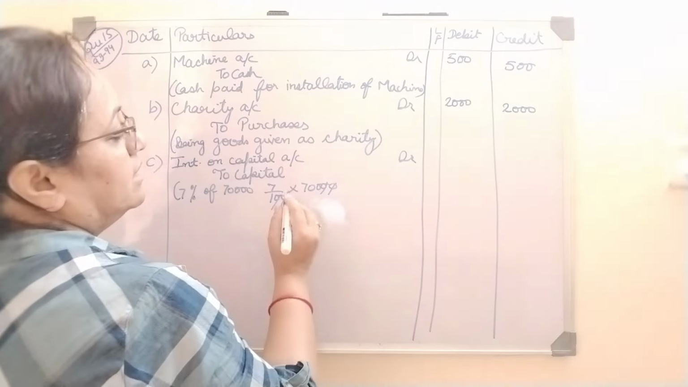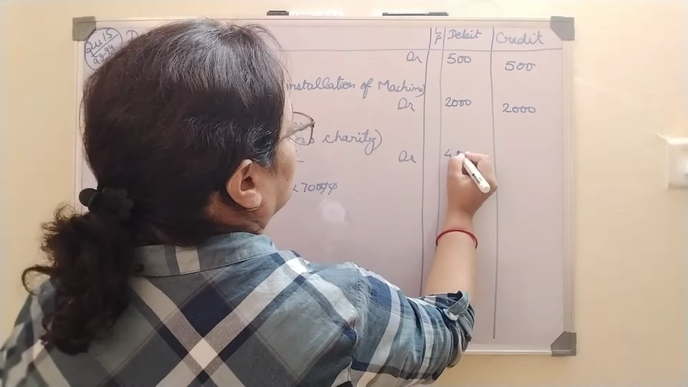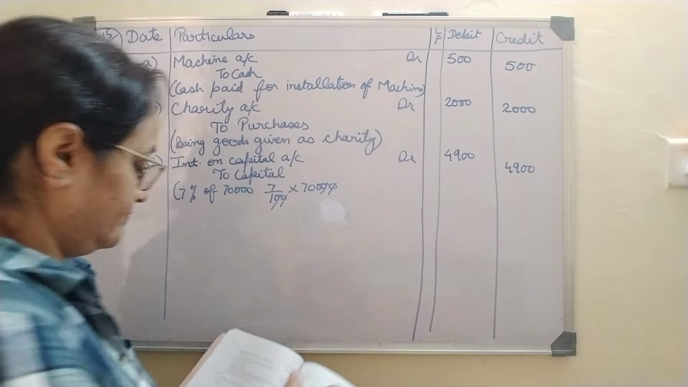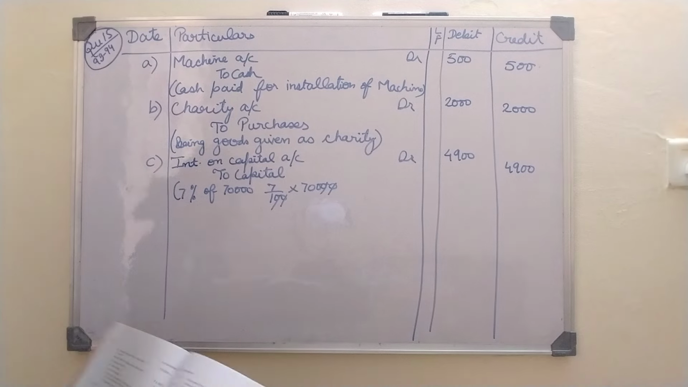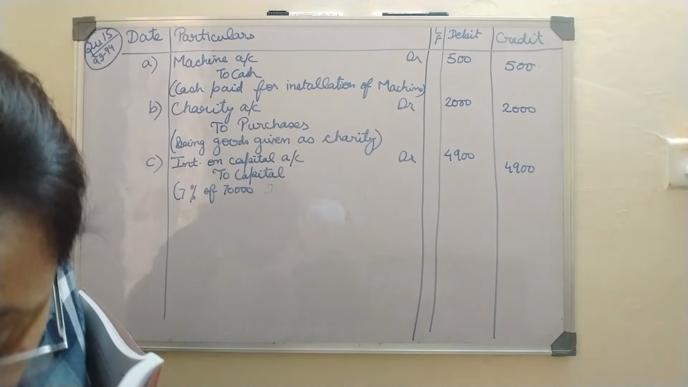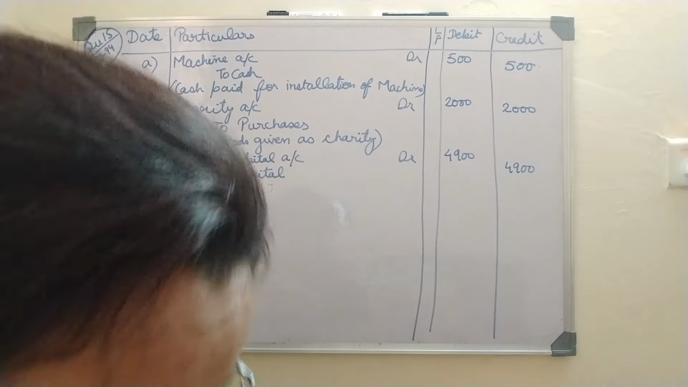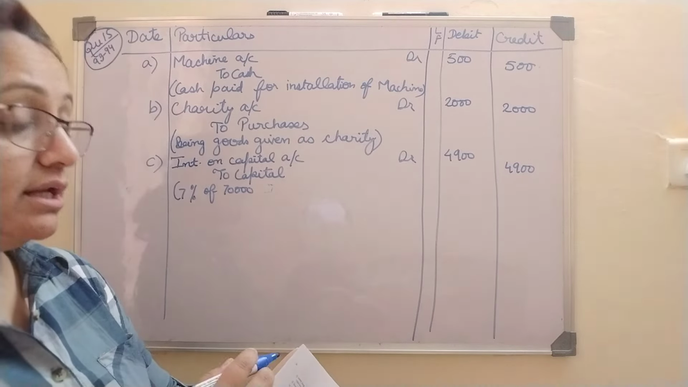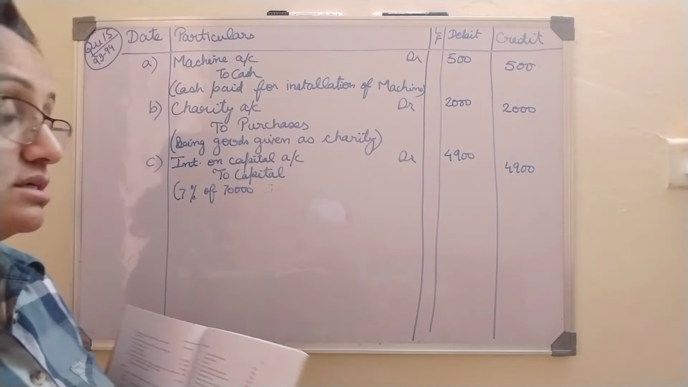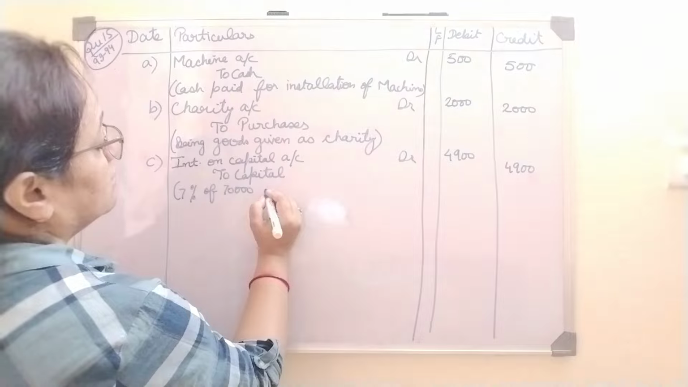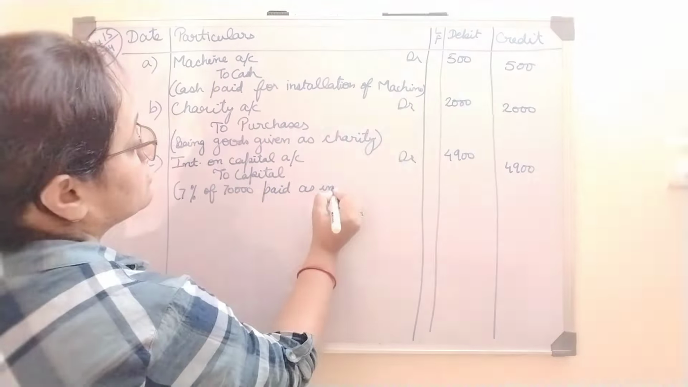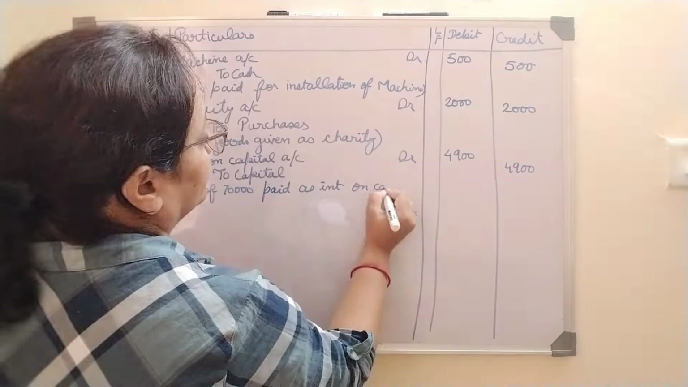So 4900. 4900 will come here. Right? So the language of the question matters a lot. You have to be very careful because it is mentioned in the question clearly, when total capital was. So capital amount is given to you. This is not the interest amount, right? 7% of 70,000 paid as interest on capital.